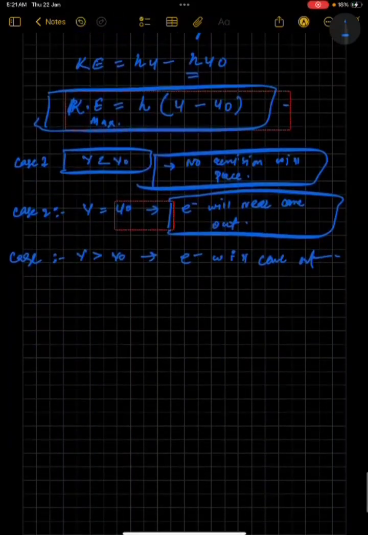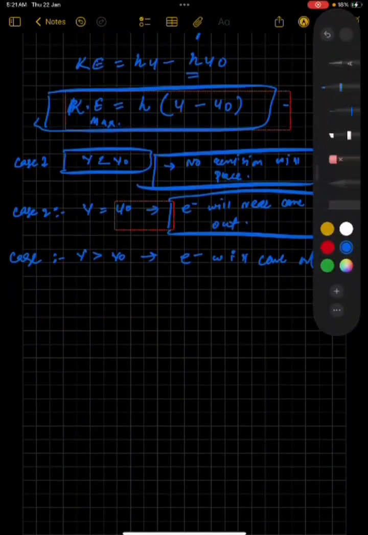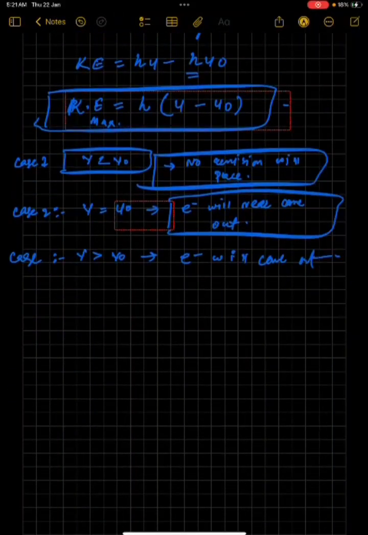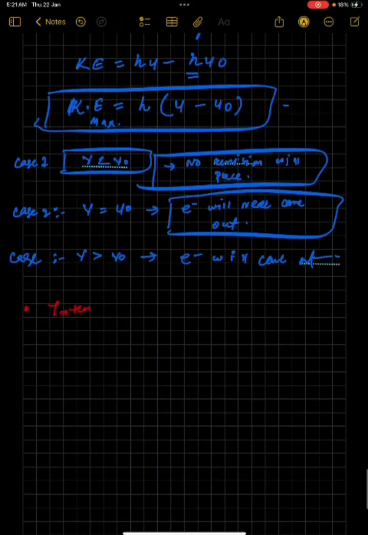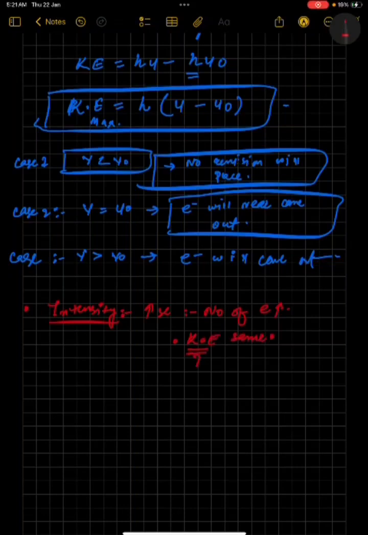Now I will tell you some gold MCQs. Yes, so what intensity, you must be knowing now, we already talked much more about this intensity, fine. Like if we increase the intensity, what will happen? Only the number of electrons will increase, kinetic energy will remain the same, because this kinetic energy only depends upon the frequency, this thing we learned, okay.